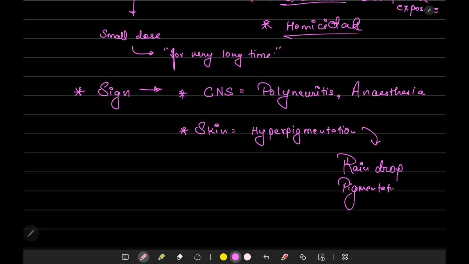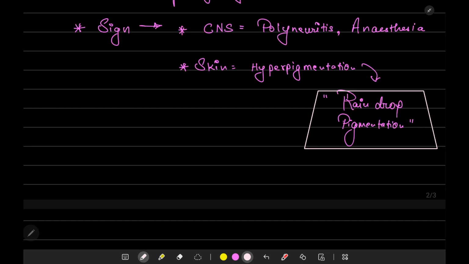And this is a trademark sign of arsenic poisoning. This is very, very important to identify arsenic poisoning. In skin, we can also see bilateral hyperkeratosis.